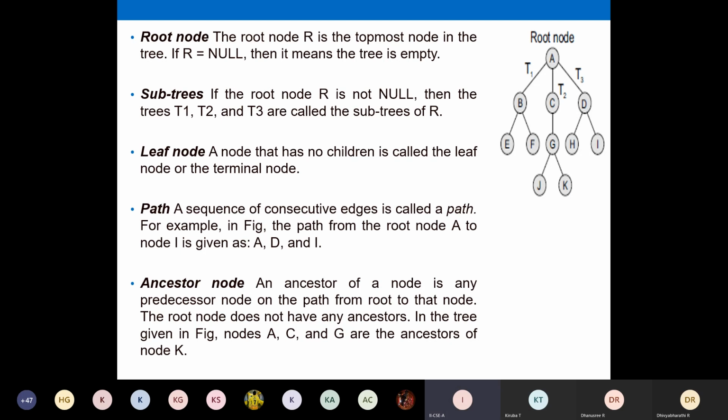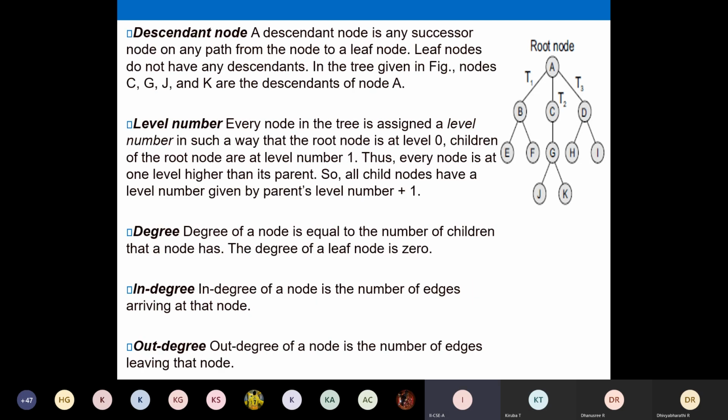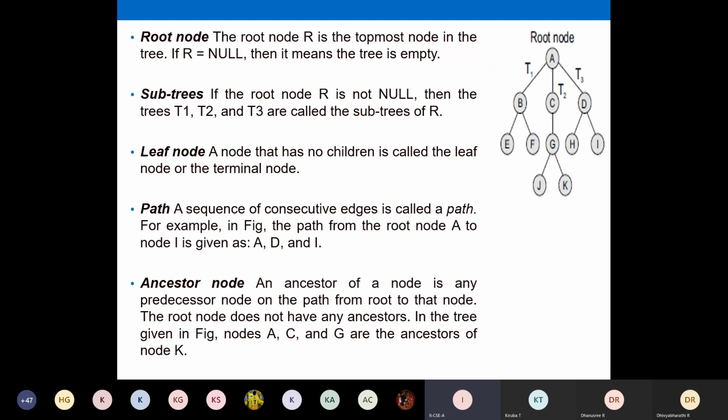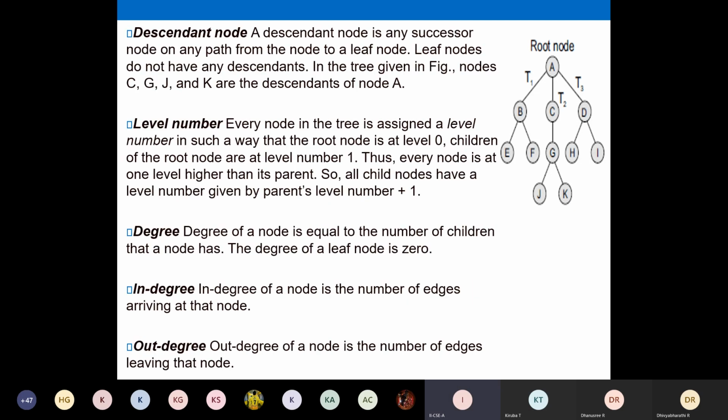Okay, so similar to ancestor, you have another notion called a descendant. Descendant means what comes after. A descendant node is any successor node on any path. Successor means what comes after. In the previous slide we saw ancestor. Ancestor means predecessor. If you are not able to use the words predecessor and successor, you can use simple words like before and after. If you are able to remember, it's well and good. Otherwise, you can say a descendant node is any node that comes after, or in the next level. You can redefine your statements.